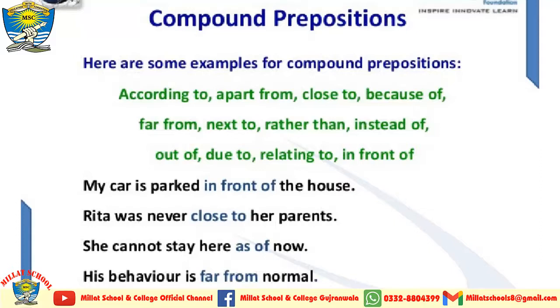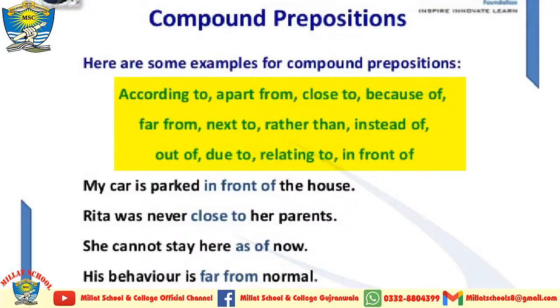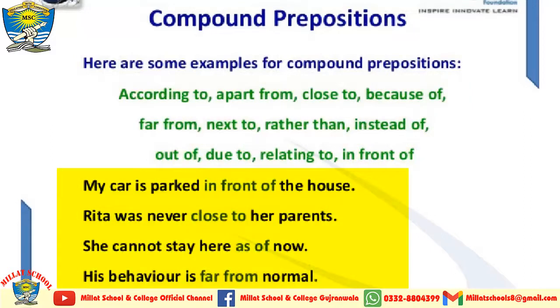These will help you to understand where the compound preposition has been accurately used, and you can pick out these compound prepositions from all the sentences. Here are some examples of compound prepositions: according to, apart from, close to, because of, far from, next to, rather than, instead of, out of, due to, relating to, in front of. Now I am going to give you the use of these compound prepositions. Here are only some sentences, and from these sentences you can easily understand the use of these compound prepositions when they are coming inside a sentence.